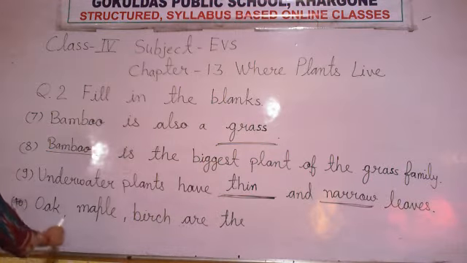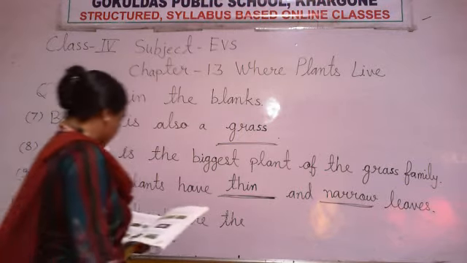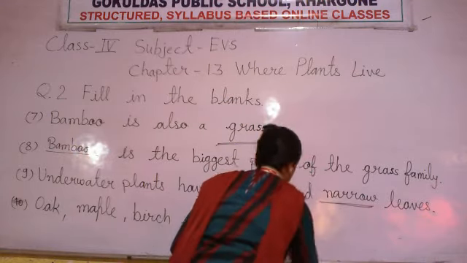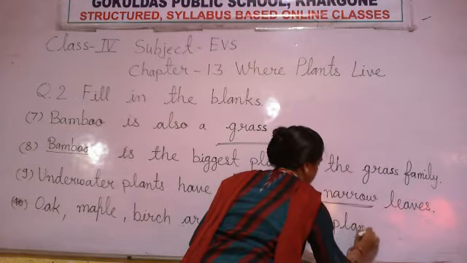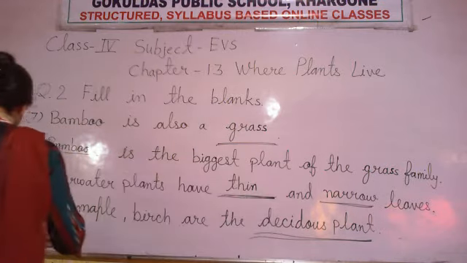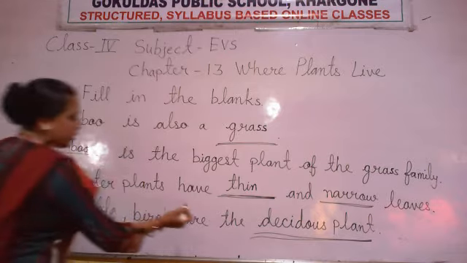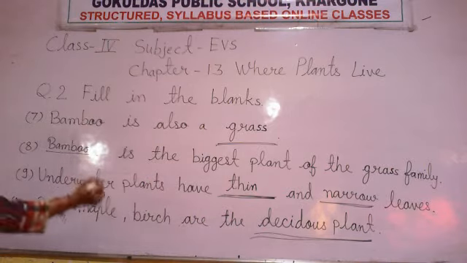Deciduous plants. Why do we give them the name deciduous plant? Because they shed their leaves in the autumn and winter season. And again new leaves bear in which season? In the spring season, and flowers also. So we give them that name.